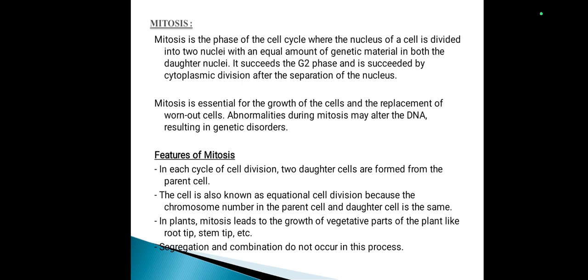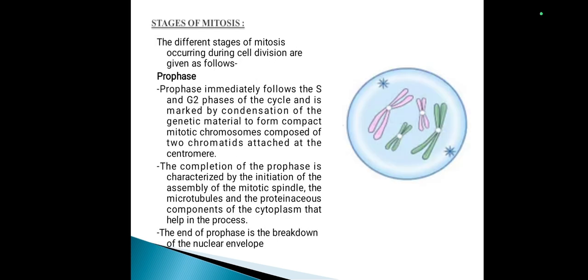In plants, mitosis leads to the growth of vegetative parts of the plant like root tips, stem tip, etc. Segregation and recombination do not occur in this process. So now we will go through each and every step of mitosis in detail. The different stages of mitosis occurring during cell division are prophase, metaphase, anaphase and telophase.